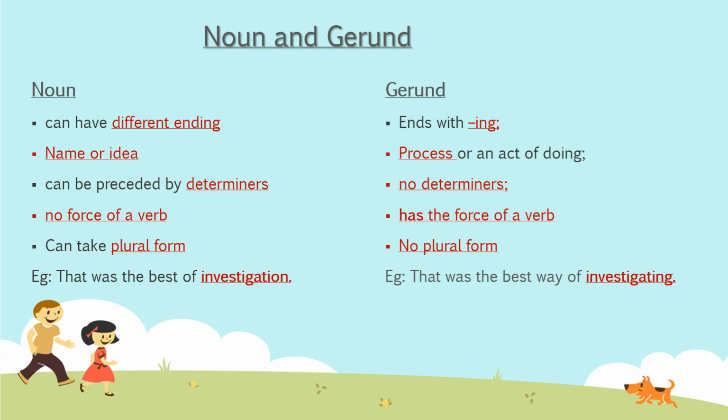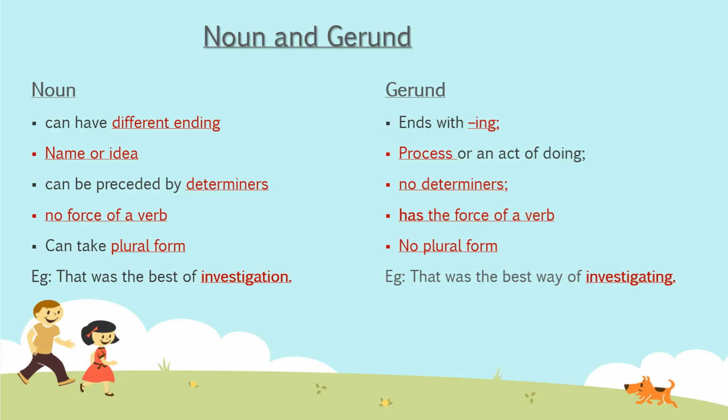Now point number 3. Noun can be preceded by determiners or articles. Determiners like some, several, many, and articles like a and the. So just before noun, articles or determiners can come. But in the case of gerund, it doesn't apply. For example, the death of her cousin changed her completely. Now in this particular sentence, you see the death. Here death is noun and the is used. The is article. So here death is noun. It cannot be gerund, obviously, because ing is not there.